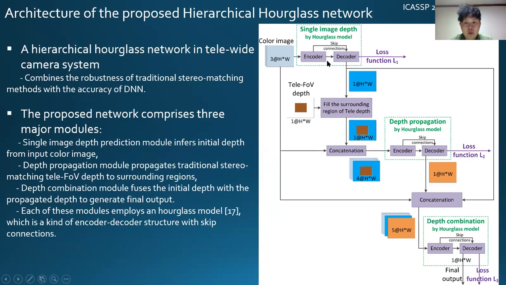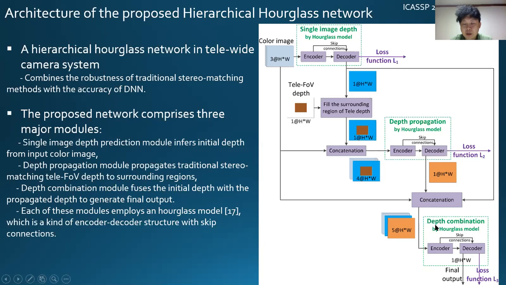Here is the architecture of our proposed method. Here is the input of the color image. This is a wide color image. The first module is single image depth estimation. It estimates an initial full FOV depth. The second is a depth propagation module. The traditional stereo matching based tele-FoV depth is here as the input. Then the surrounding regions are filled by the initial FOV depth like this. Then it is concatenated with the wide color image as the input for the depth propagation. Then it will propagate the depth to the surrounding regions.